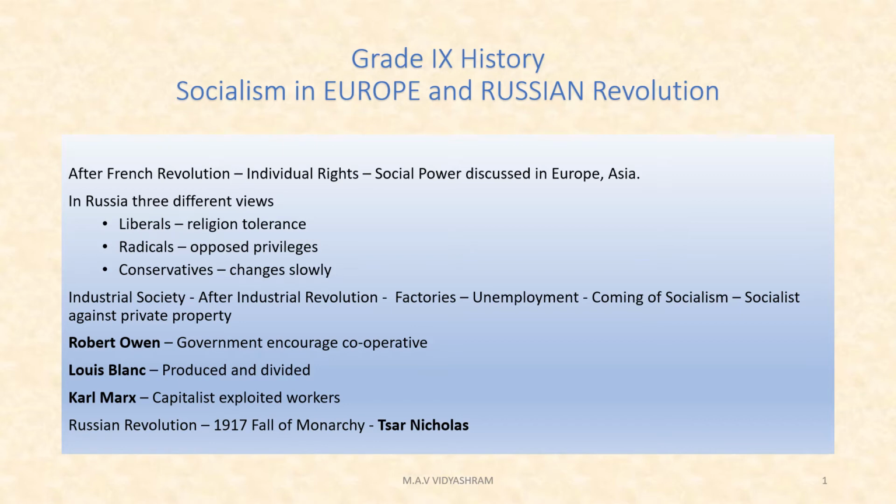Work hours were often long, but unemployment was common. As the industries and the machines came, there was a shortage of jobs for the people to be employed. That's why unemployment became common, particularly during the times of low demand.